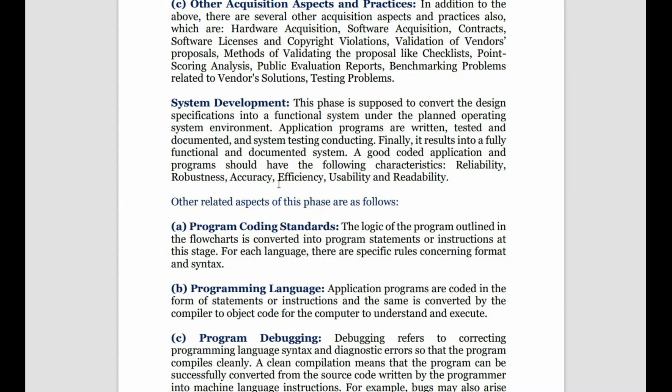Okay, this we just covered in the MCQ here. We cover the functional system in which we develop the application, the program is written, tested, documented, and everything is done to see it is functioning up to the user requirements. Then a good coded application.